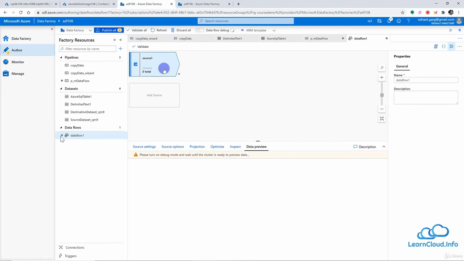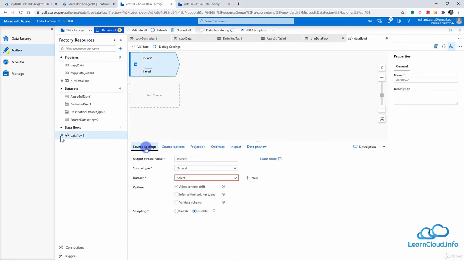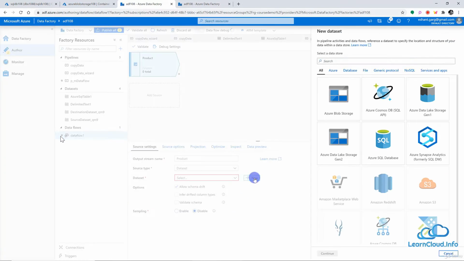All right, so coming back here, I need to define the source. Let me click here and go to my source settings. I can give the name of my source here. I can say product, because I'm going to read the product table in this, and you see that the name here changed to product. It is going to be of dataset type, and here we need to define the dataset. I think we already have a dataset here, but anyway we can create a new dataset here.